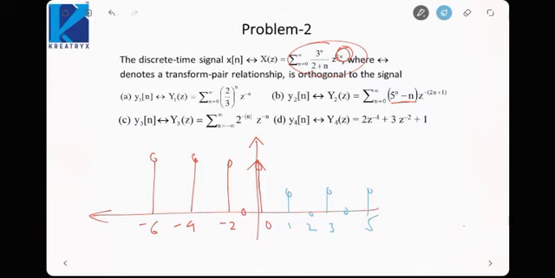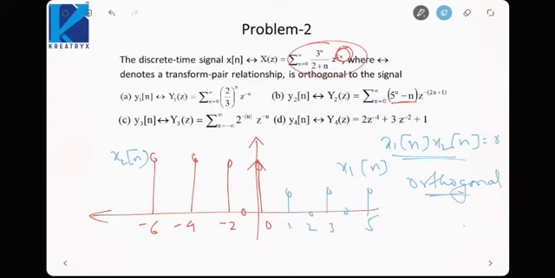Now if you multiply these two signals, there is no common part, so their product, let us say x1[n] x2[n], is always 0. So these signals are orthogonal to each other.